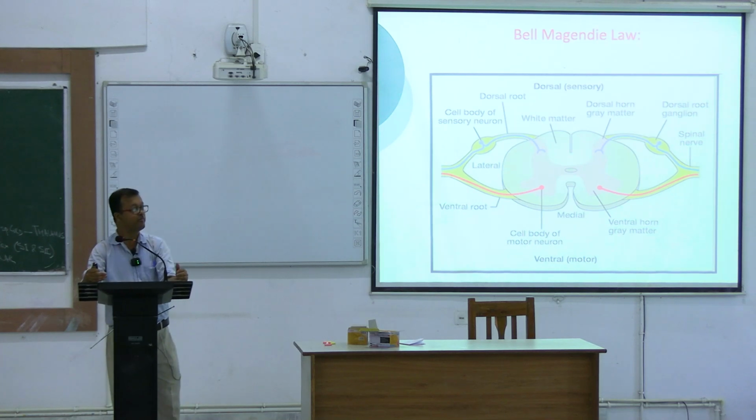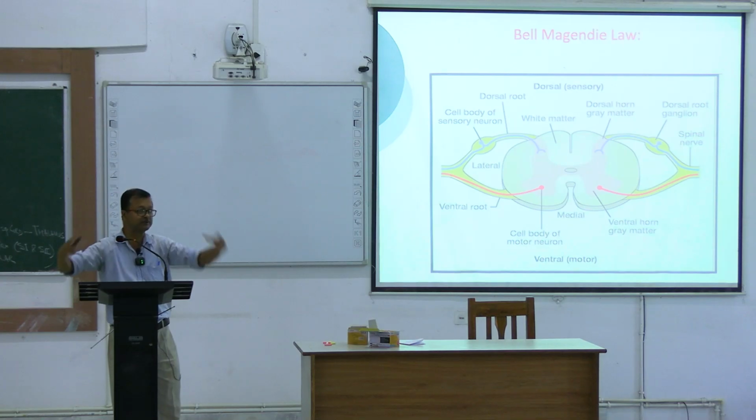White matter consists of columns, bundles of nerve fibers.